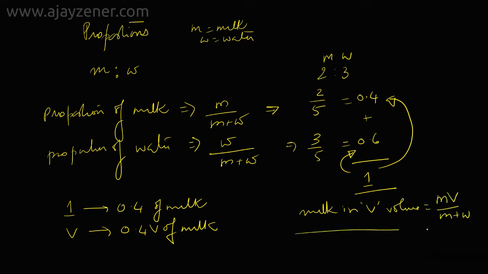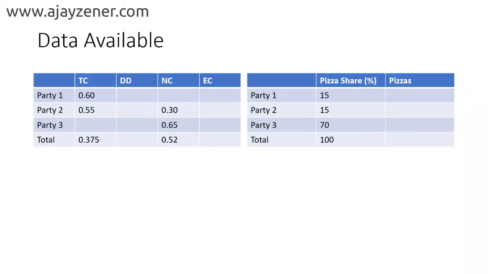So this funda should be very clear, and if you know what proportions are, this question can be easily solved. So let's move on and try to solve this question now. Now see, this is the data available to us, but what I have done is I have taken thin crust and deep dish also here in this table. So this column I have added, this column I have added. Why I have added these two is because then it will give us a complete idea about what kind of pizzas were delivered to each of the parties. Also, I've taken the entire share here and made it as 100, so I can also mark the amount of pizza.